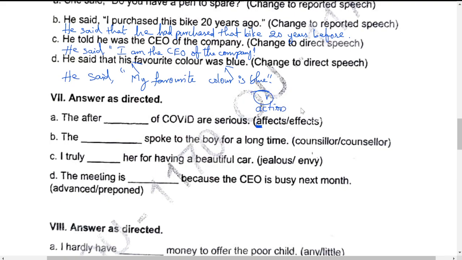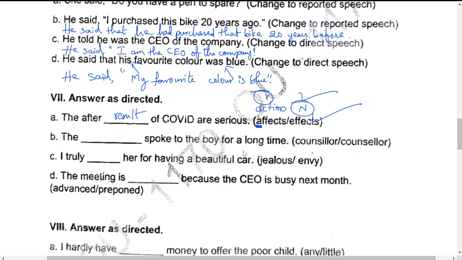Effects is nothing but noun. Now the effects of COVID are serious. We are referring to the results of COVID. Now what is results here? Effects, that is the noun form.